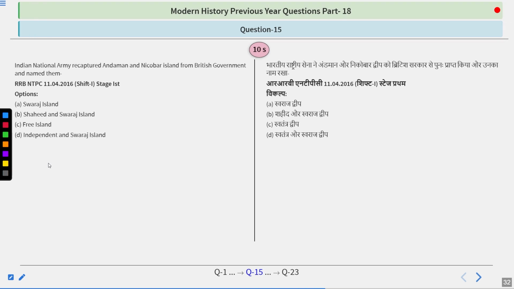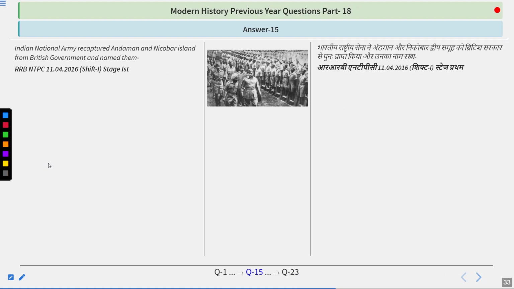The Indian National Army recaptured the Andaman and Nicobar Islands from the British government and named them what? Options: Swaraj Island, Shaheed and Swaraj Island, Free Island, Independent and Swaraj Island. So think about it, what name did they give? And it is a simple one because the answer is Shaheed and Swaraj Island.